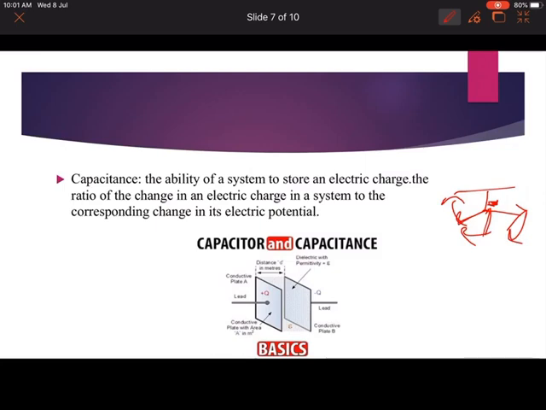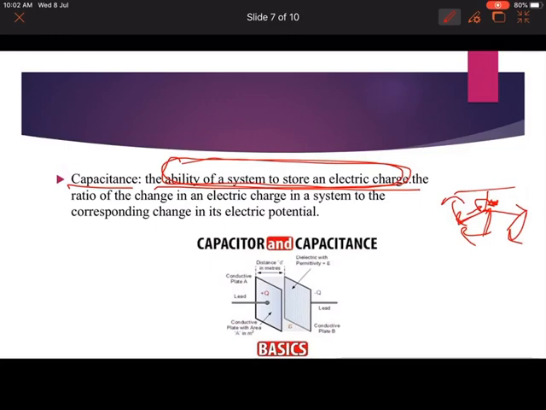So what will capacitance do over there? Capacitance will store the charge. The electric charge is going to be stored here, and whenever the fan requires a certain amount of charge, that charge is provided by this capacitance to the fan. So generally, capacitance is the ability of a system to store an electric charge.